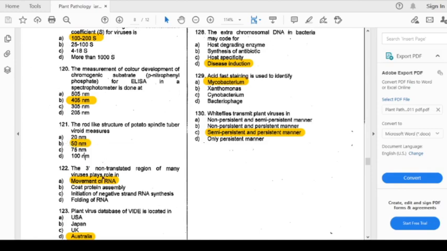The three prime non-translated region of many viruses plays a role in: the options are movement of RNA, coat protein assembly, initiation of the negative strand RNA synthesis, and folding of RNA. The answer is movement of RNA.